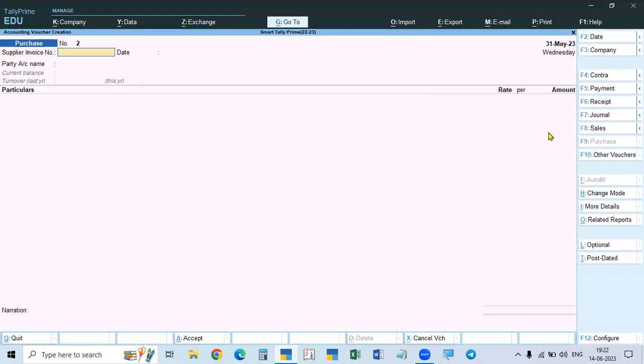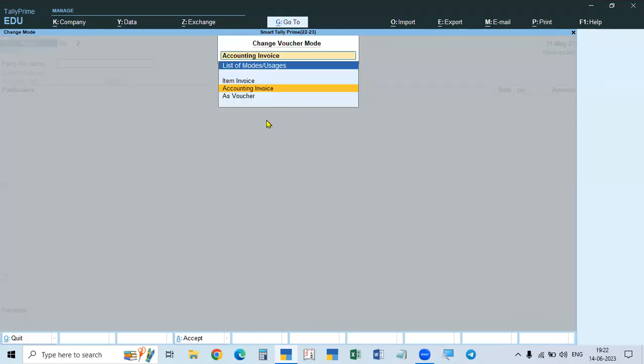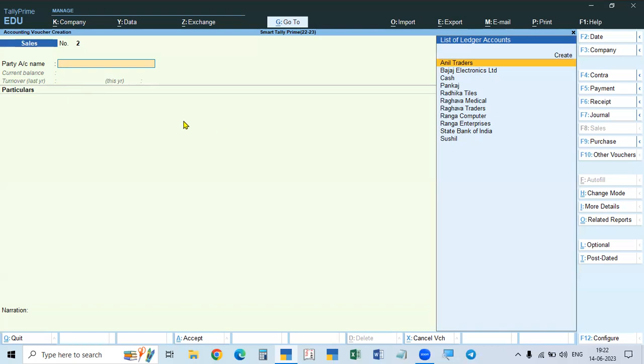then tax. When you are selling services also, for example courier service or some other service, say we are a vehicle dealer. So you will give servicing also for the vehicles. In such a case, go to change mode, take accounting invoice, then give the name of the party, and in the particulars, servicing of car, servicing of motorcycle, something, the amount as per the bill, and the tax.